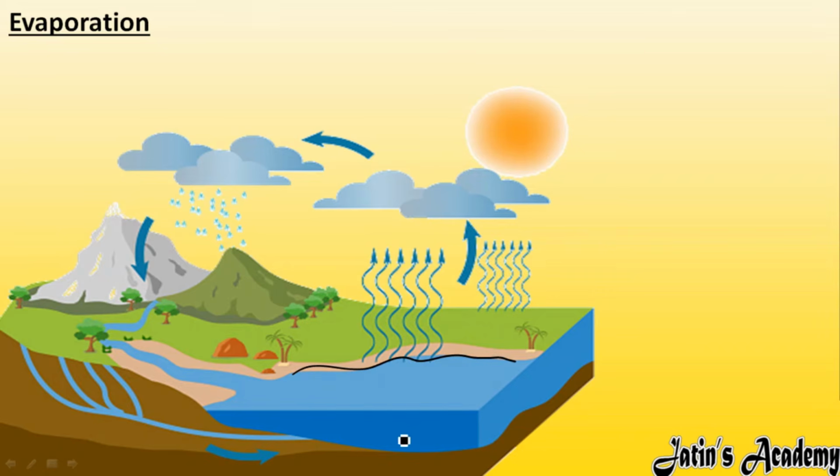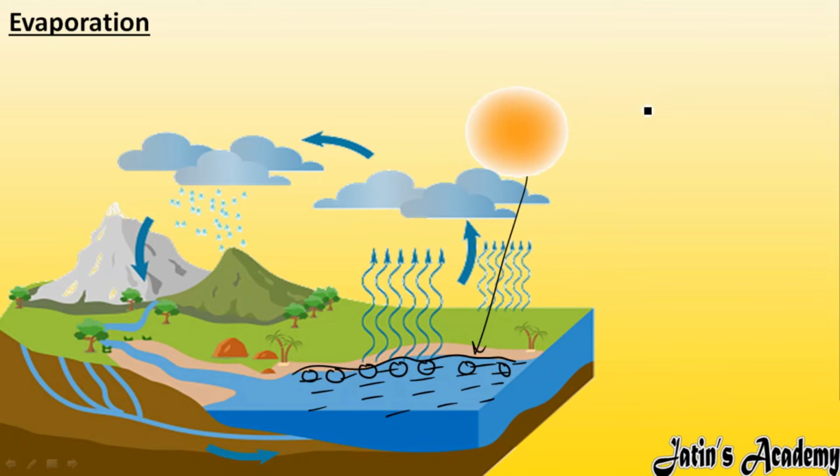For example, this much liquid we are having, these all are the particles of liquids. Fine. So when this liquid is going to take the heat from the sun, only the upper part of the water is going to take the heat, and only these water molecules will take the heat and they will evaporate and convert into gaseous form.